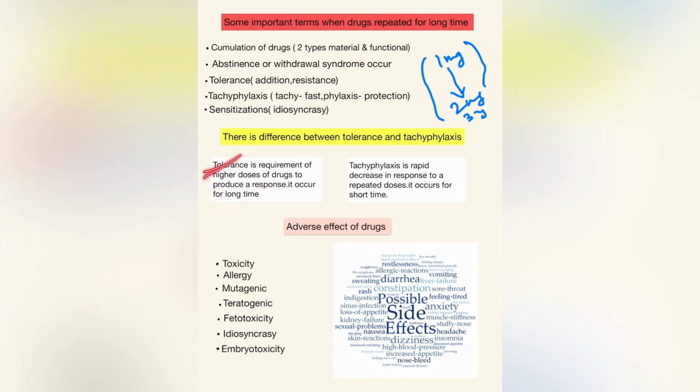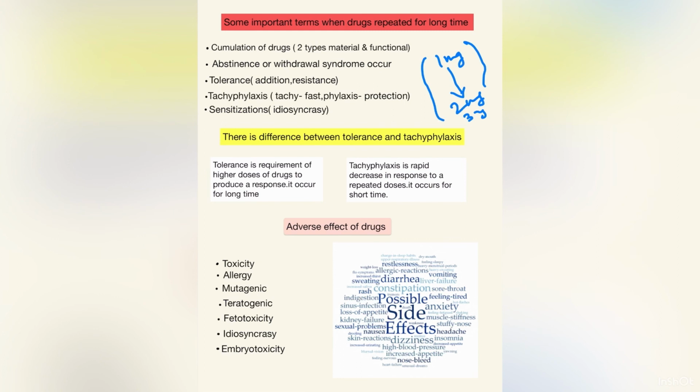Tachyphylaxis is a rapid decrease in response to a repeated dose, and it occurs over a short time. So these are the differences between tolerance and tachyphylaxis. Always remember this, because some students or teachers also say that they are the same, but there are differences between them.